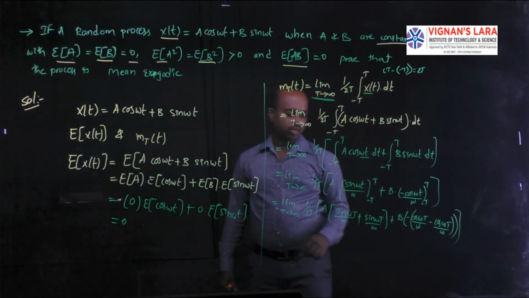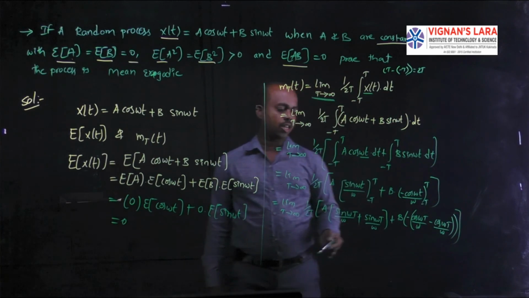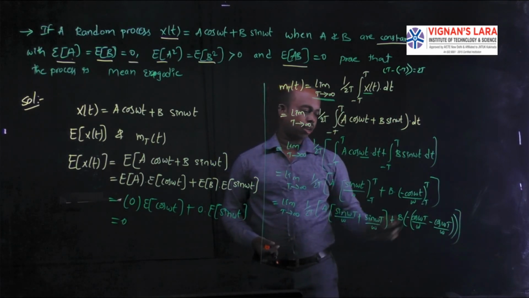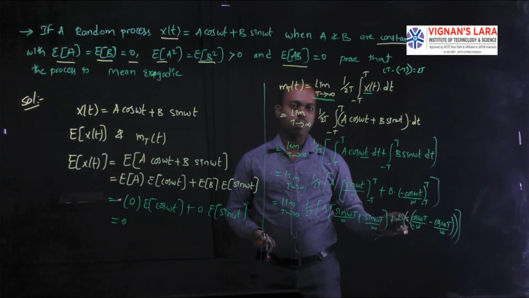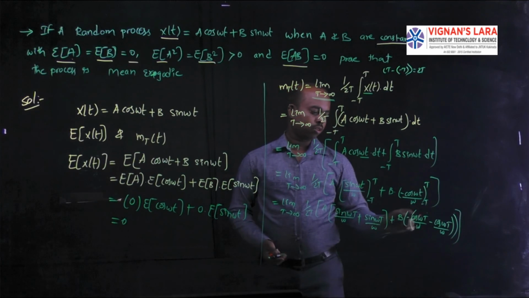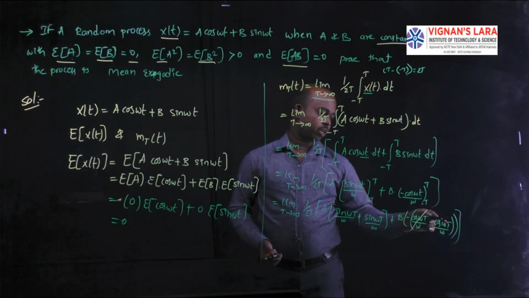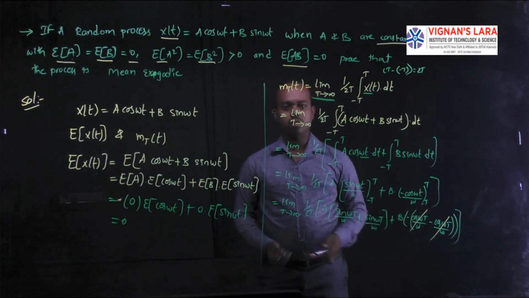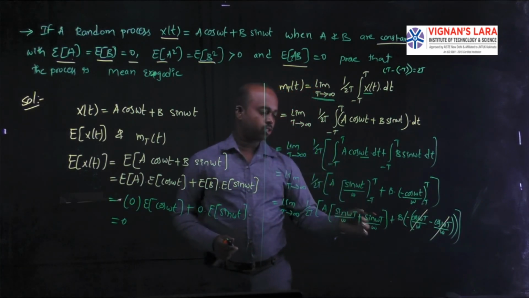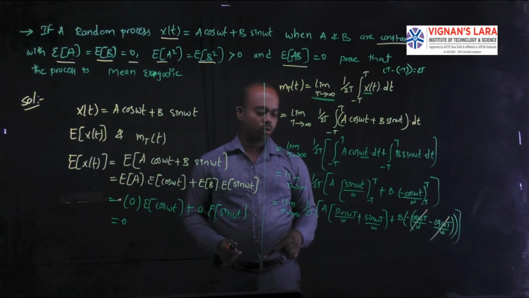Now you can see here, if any terms cancel, you can cancel them. Otherwise you can combine the terms by adding or subtracting. Here is the cos function: cos omega T by omega and minus cos omega T by omega both cancel. The 0 into b is completely 0. Now the sine terms are two, so we can add those two terms.